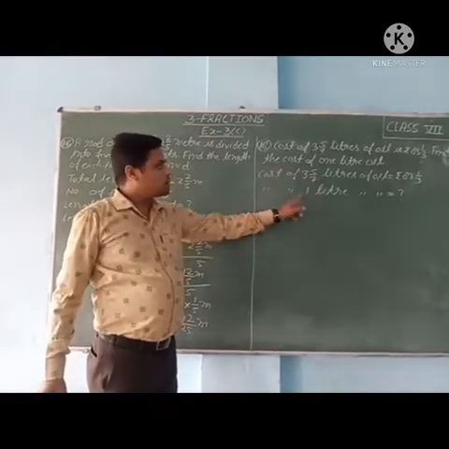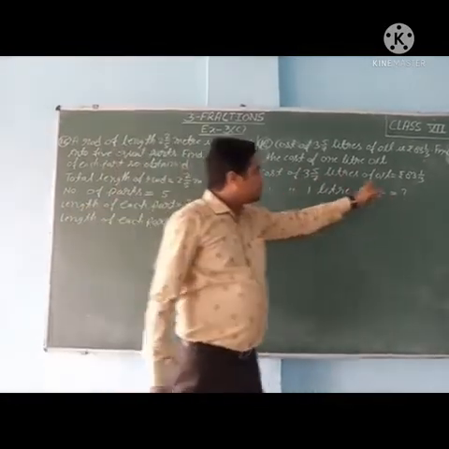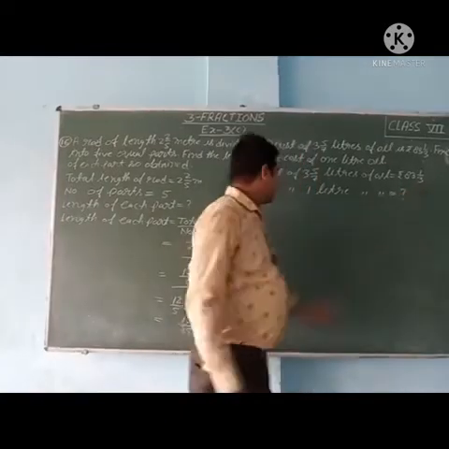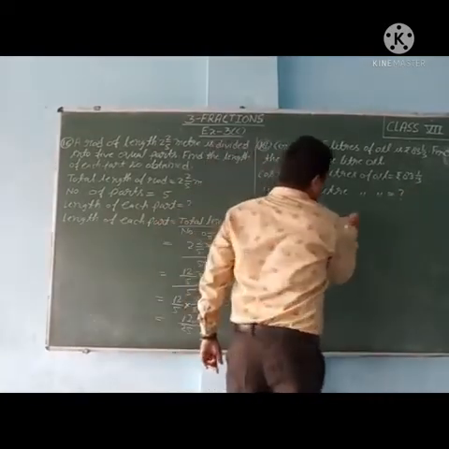We have to find the cost of 1 liter of oil.